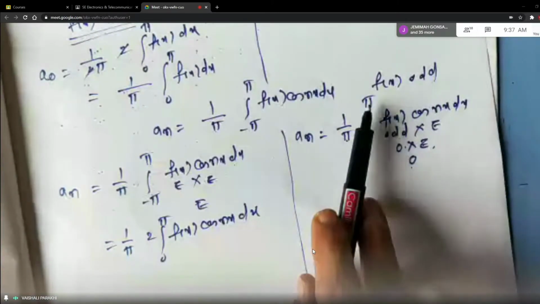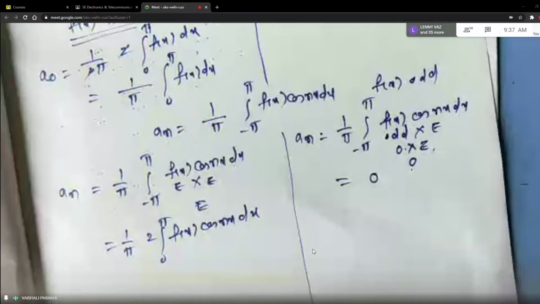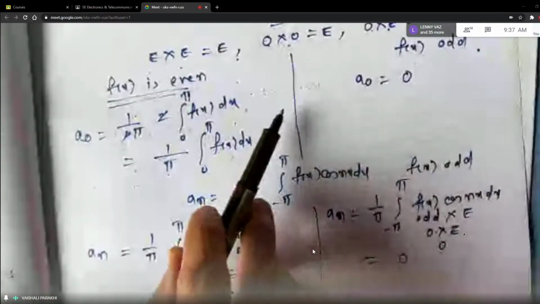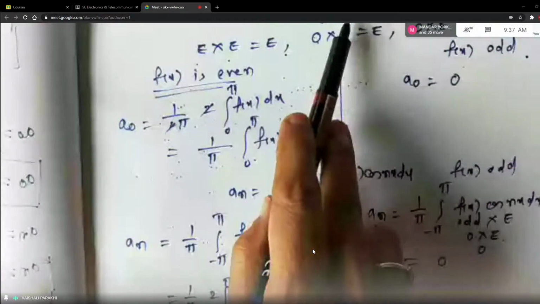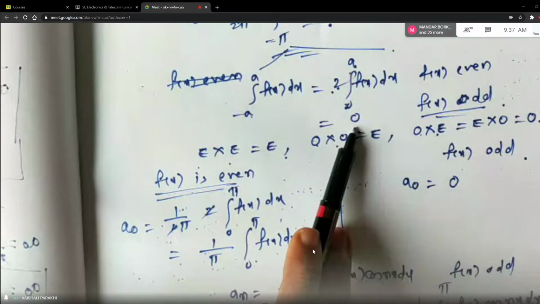And your limits are from minus pi to plus pi. So what is value of an, students, here? It will be 0, right? Because integral of odd function is 0. Here I have written the properties. See, integral of odd function is 0.